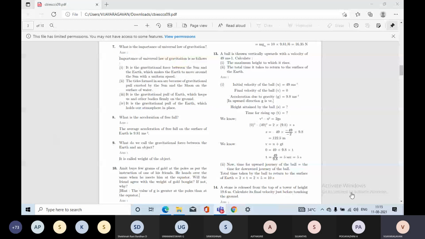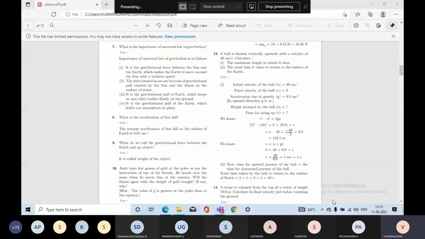Okay. Now see here. Next question is, so now you find the time. v is equal to u plus at, that is the formula here. So now v is equal to 0. 0 is equal to u, which is 49, plus g into t. So 9.8 into t comes to this side and becomes minus 49. So t is equal to 49 divided by 9.8, you get 5 seconds time.